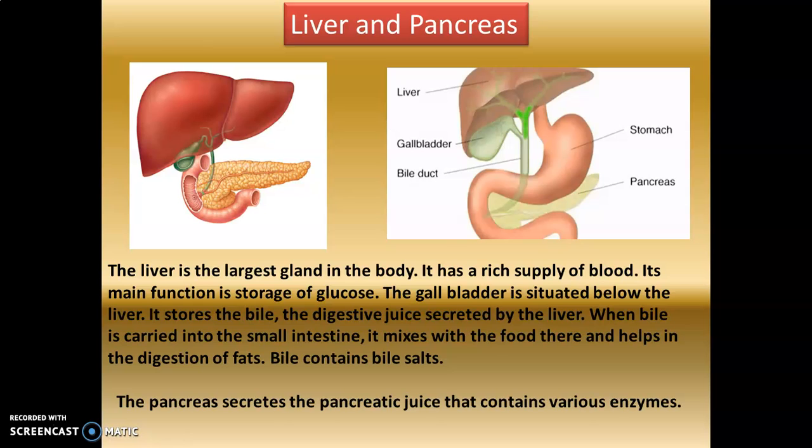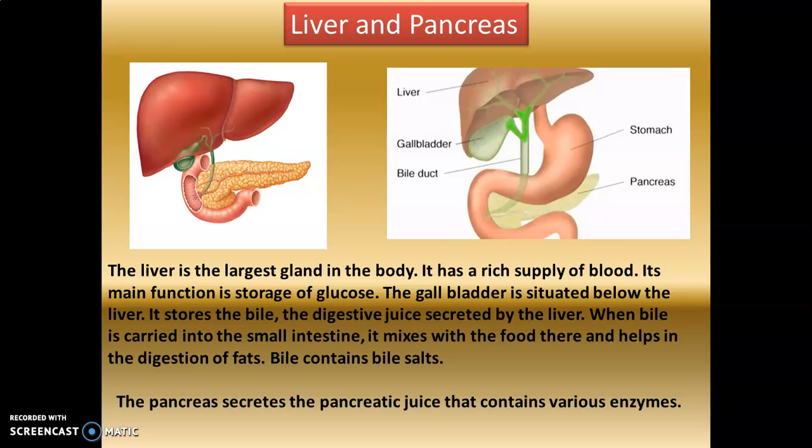Then comes the function of the liver. The liver, as you all know, is the largest gland in our body. It has a rich supply of blood. The main function is storage of glucose. The gallbladder is situated below the liver. You can see this part is the liver, and this is the gallbladder. It stores bile. Bile is the name of the digestive juice, and the bile is secreted by the liver.